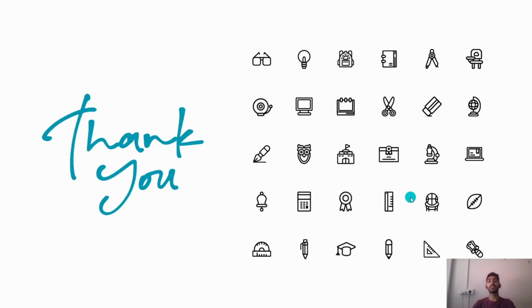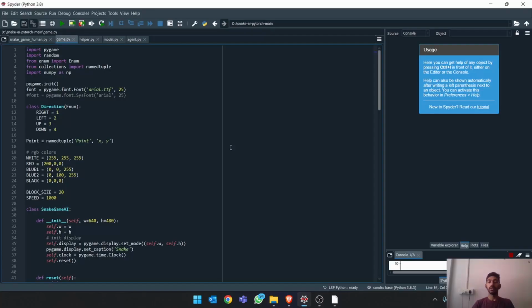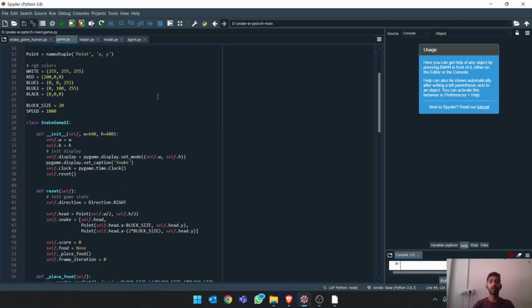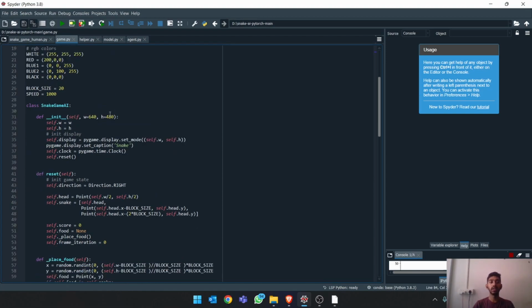So this is the basic theory behind how reinforcement learning is used to play the snake game. Now let us look at how the different parts of code work for the training of the agent. Initially we are having the game.py. In this we import the pygame library and make the environment for the game. So we give the class for the directions of the snake. Then we set up the color for the background and the snake color.